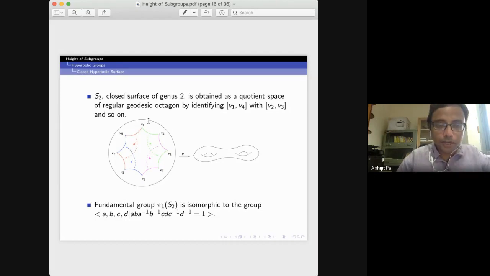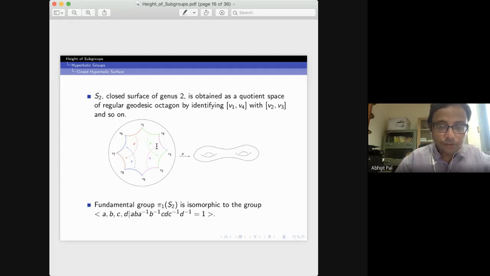You take the Poincare disk and a regular geodesic octagon in it, so the sides of this octagon are geodesic. And now you have the side pairing, done by isometries of the Poincare disk. Here this green side has been identified to V1, V4 has been identified to V2, V3 by an isometry A.